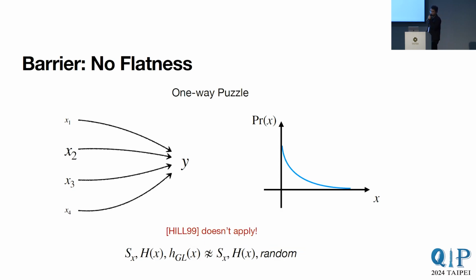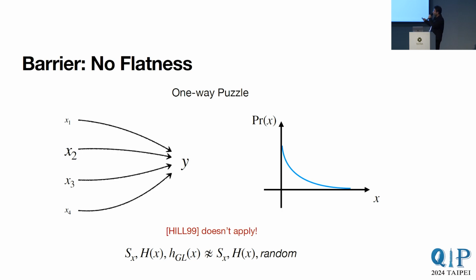The problem when we switch to one-way puzzles is that the puzzle sampling algorithm is just some arbitrary quantum algorithm, so the pre-image distribution may in general be very far from flat. It may not look anything like a uniform distribution at all. In this setting, Hill doesn't necessarily apply, because if we try to hash enough so that the image of x and the hash of x fix the pre-image x, this indistinguishability relation will break down.